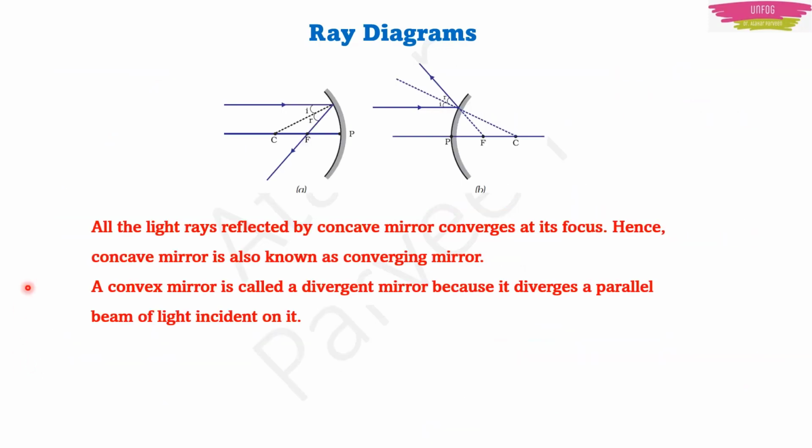Here we have noticed that all light rays reflected by a concave mirror converge at its focus. And in a convex mirror, what is happening? There is a divergence. A convex mirror is called a divergent mirror because it diverges a parallel beam of light incident on it. So a concave mirror is called a converging mirror and a convex mirror is called a diverging mirror. Okay. So now let us start with more details on the concave mirror.